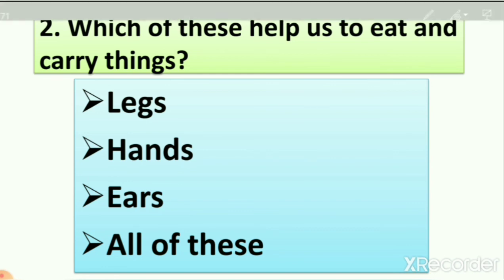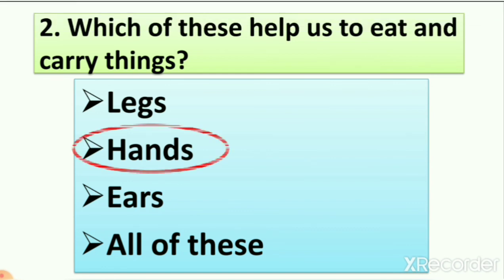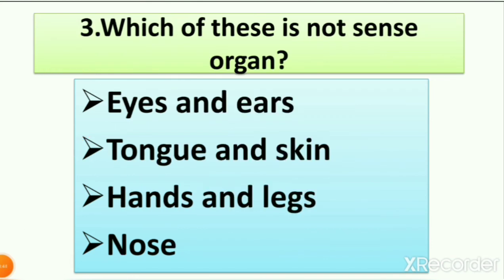It means the answer is hand, right? So which of these help us to eat and carry things? The answer is hands. So we circle the hand, right? Now let's see which is the next one.